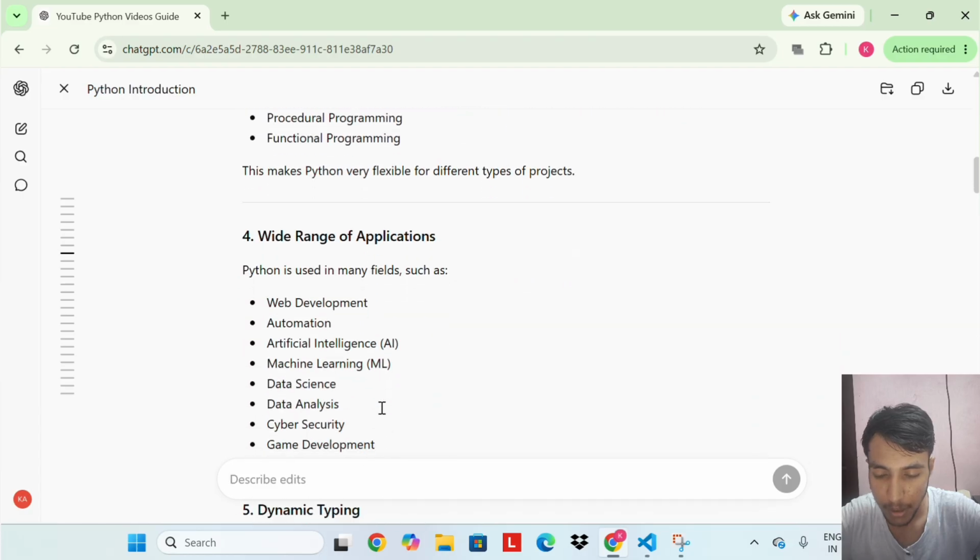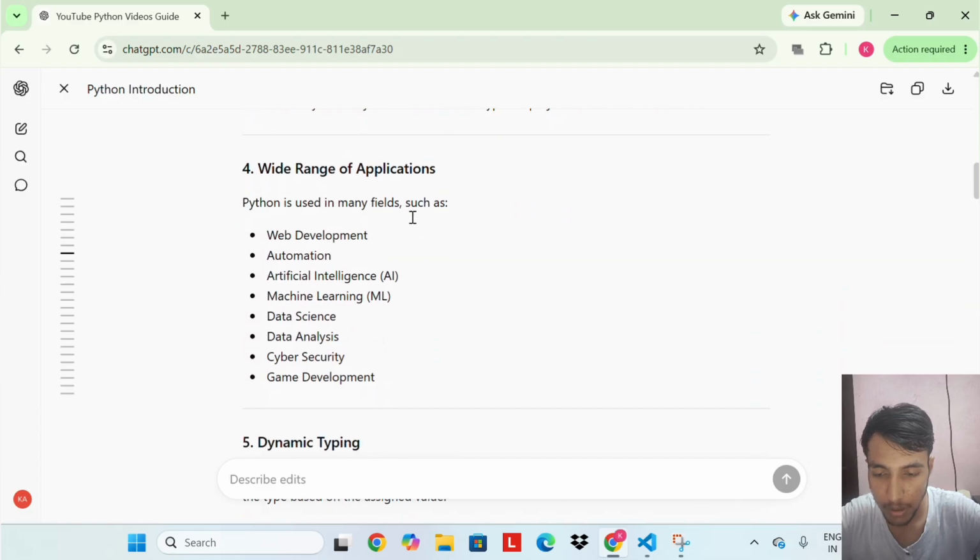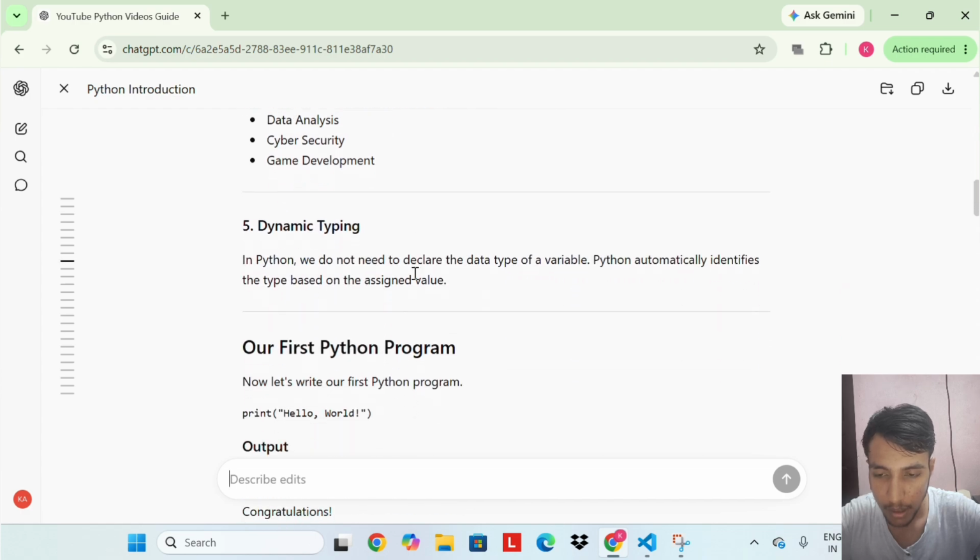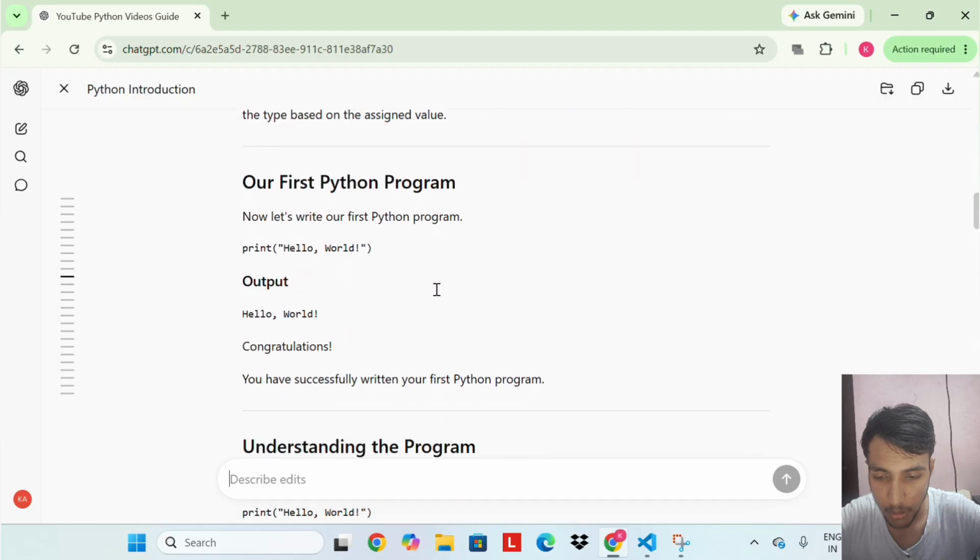Fourth, wide range of applications. Python is used in many fields such as web development, automation, artificial intelligence, machine learning, data science, data analysis, cybersecurity, and game development. Fifth, dynamic typing. In Python, we do not need to declare the data type of a variable. Python automatically identifies the type based on the assigned value.